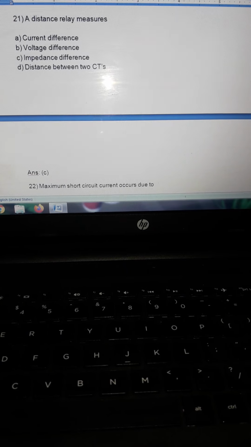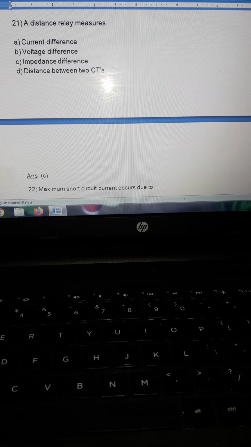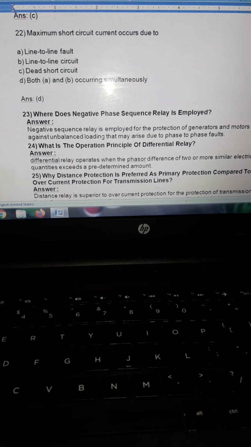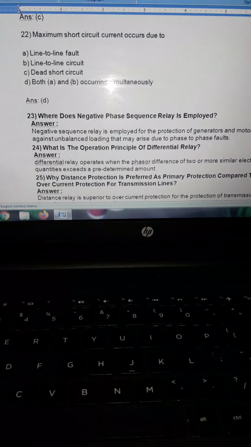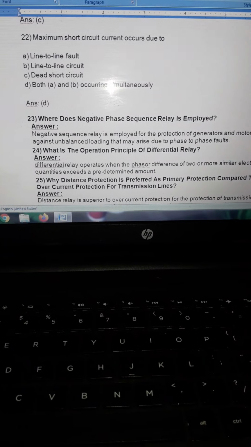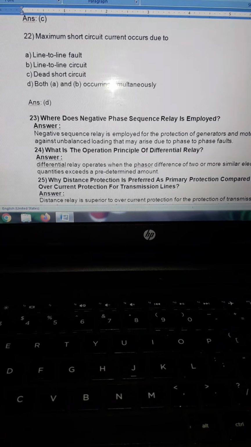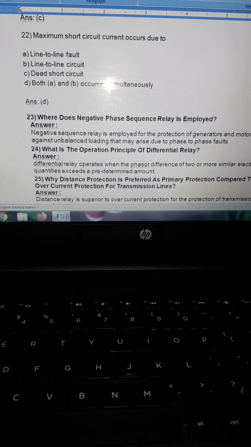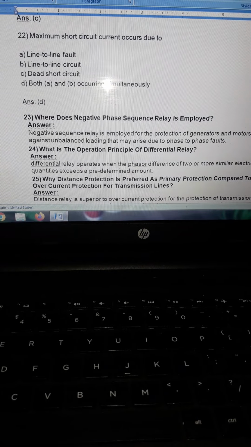A distance relay measures impedance difference. Maximum short circuit current occurs due to line to line fault and line to line circuit.